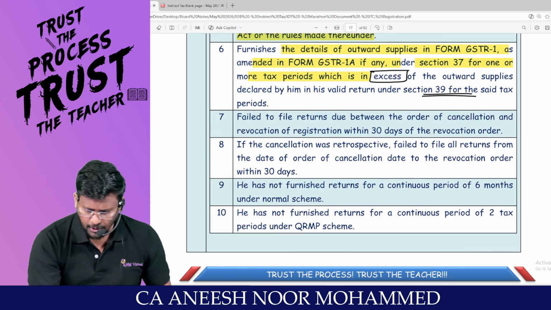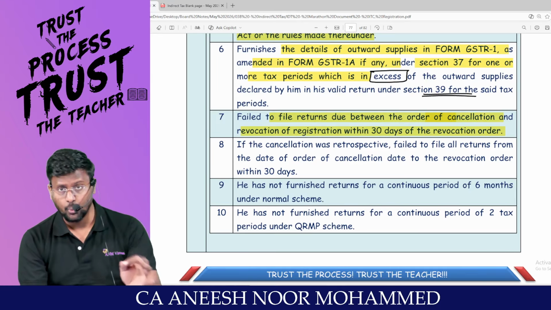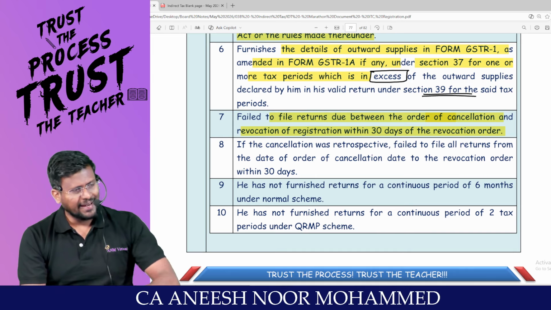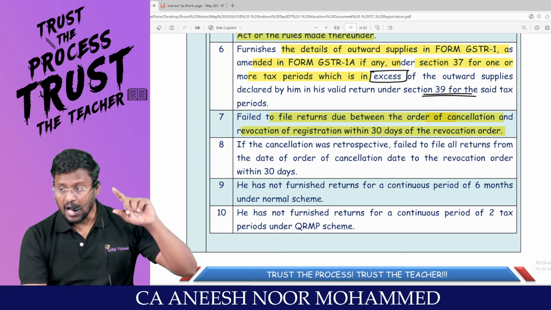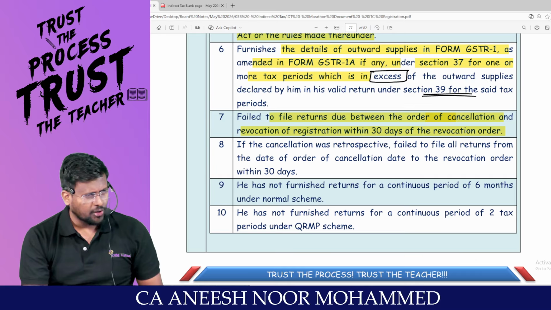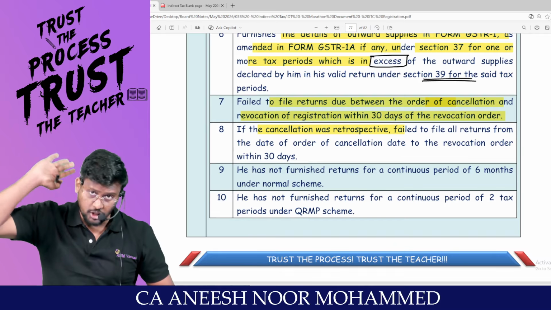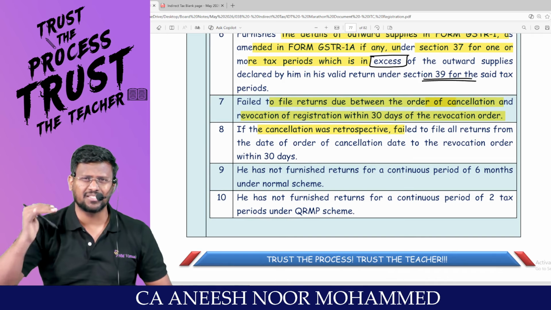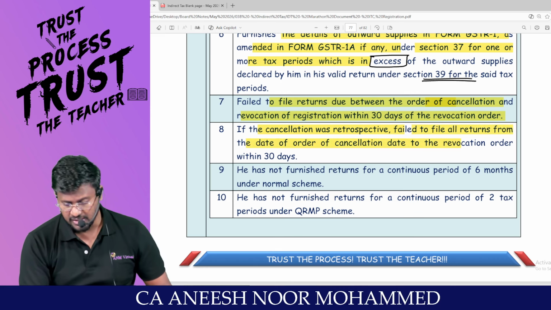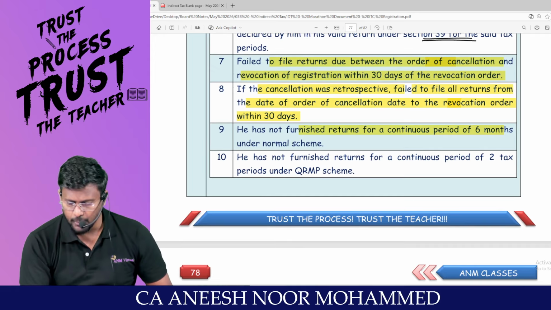Fail to furnish return due between the order of cancellation and revocation of cancellation within 30 days of revocation order. Super point. Your registration has been cancelled and later your registration has been revoked. Sir, after revocation, within 30 days, whatever pending returns are there, you are supposed to furnish. If you don't furnish it, PO will cancel the registration. If the cancellation was retrospective, that means today only the order was passed, but the cancellation takes place 6 months before, fail to file all returns from the date of order of cancellation due to the revocation order within how many days? 30 days.